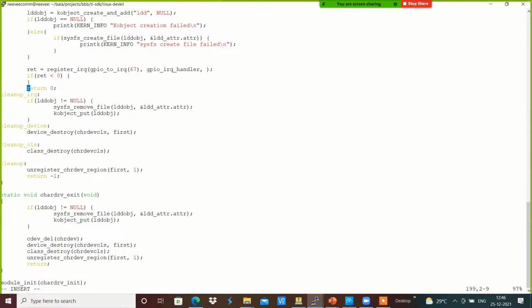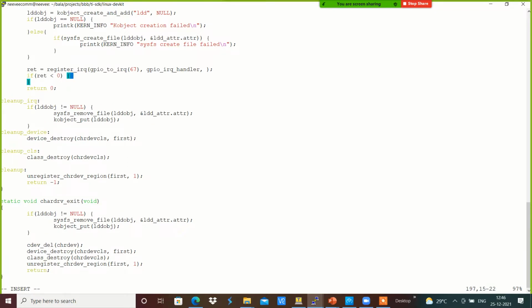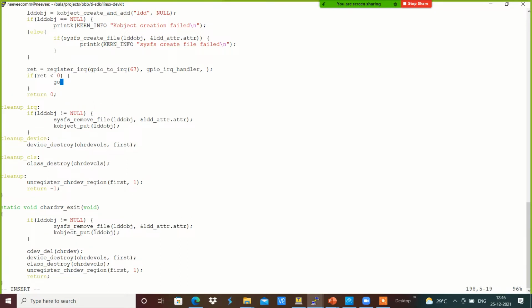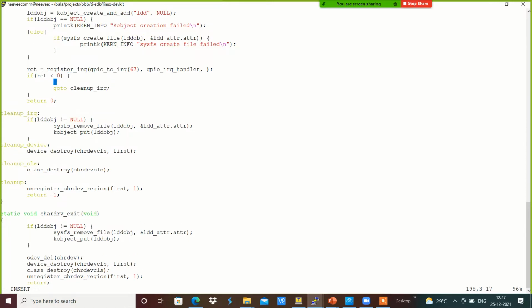In case of failure, it does the cleanup accordingly: goto cleanup_irq, and printk with KERN_INFO, "register IRQ failed\n".